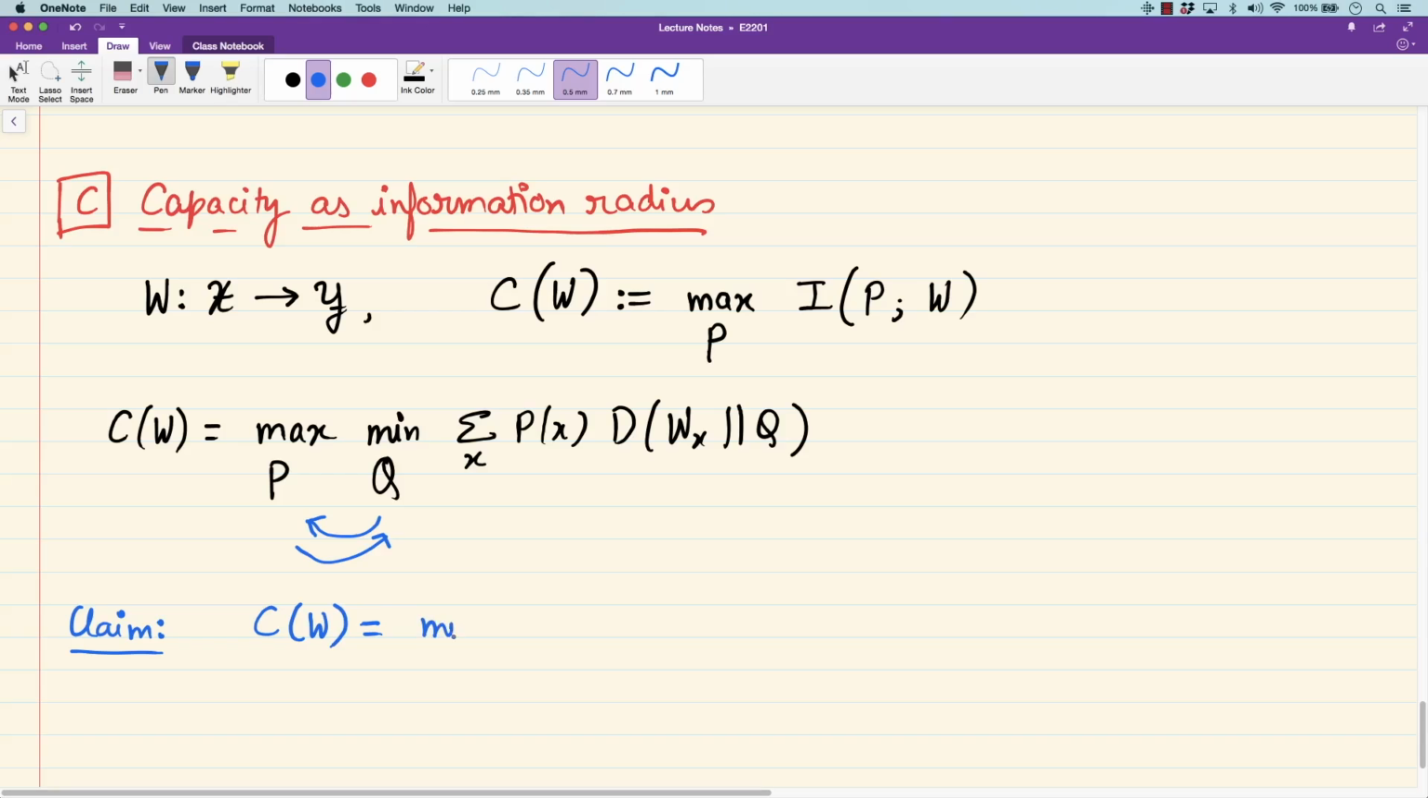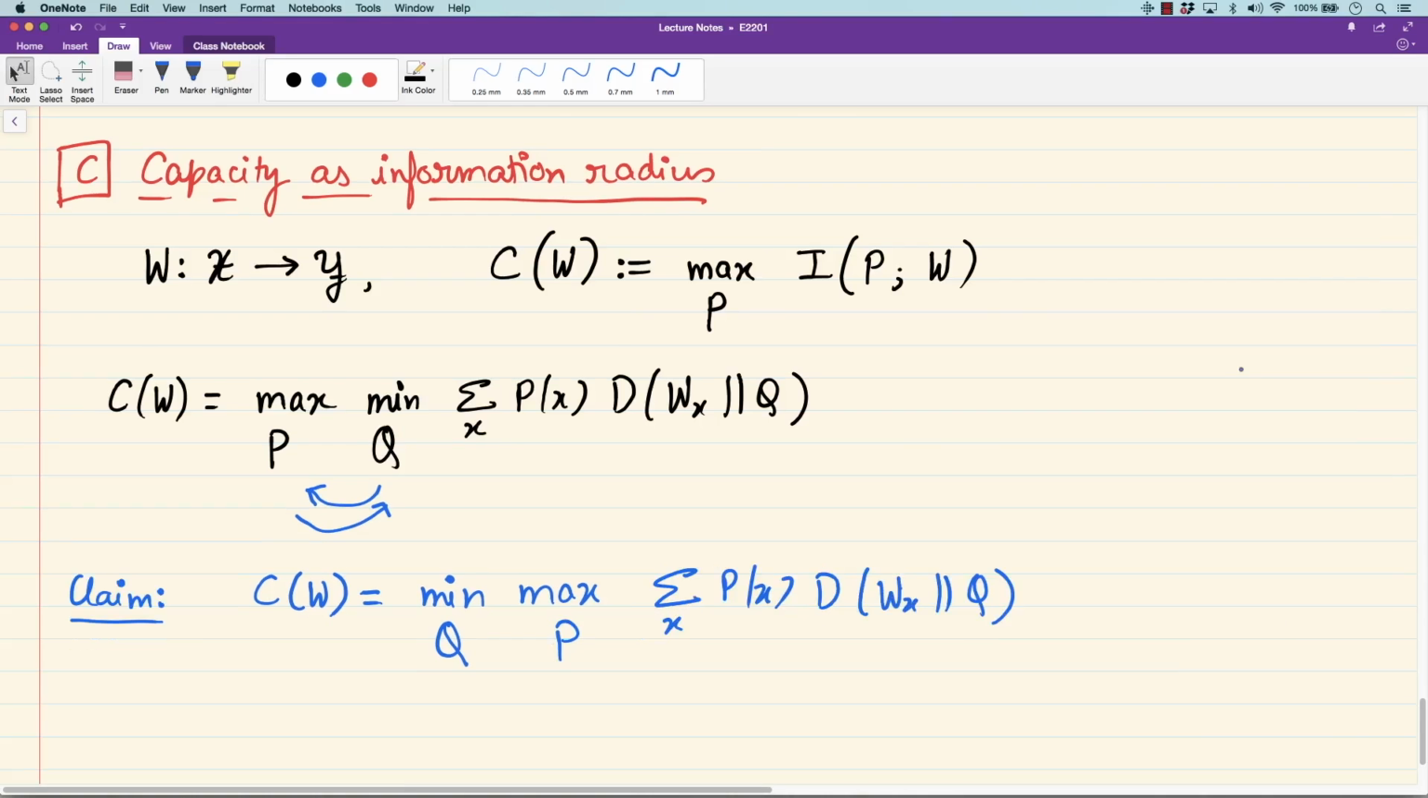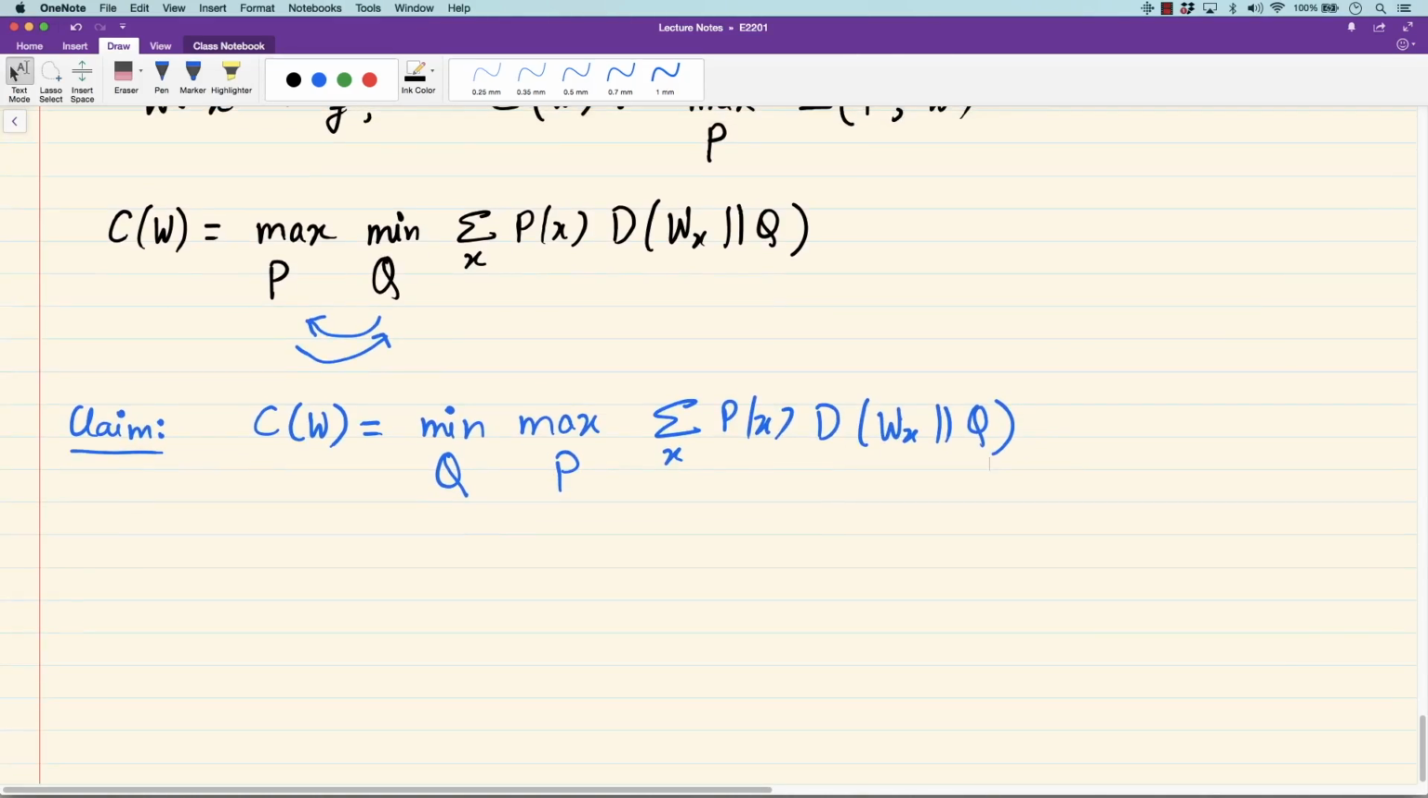CW equals min over Q max over P. I'm interchanging max and min of summation over X Px. This interchanging of max and min is a bit technical, and I'll justify it soon. But before I do that, let's notice the implication of this interchange of max and min. Once we have interchanged this max and min, we can continue as follows. This CW now is min over Q. That stays, but the inner max is now very easy.